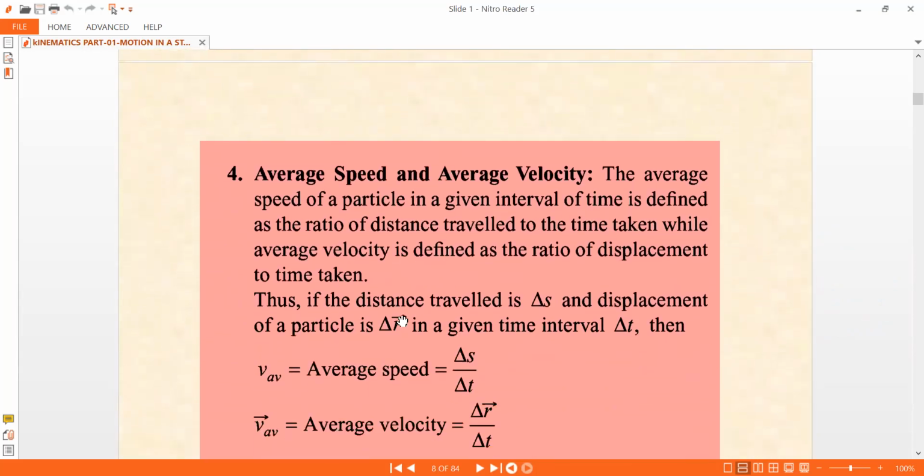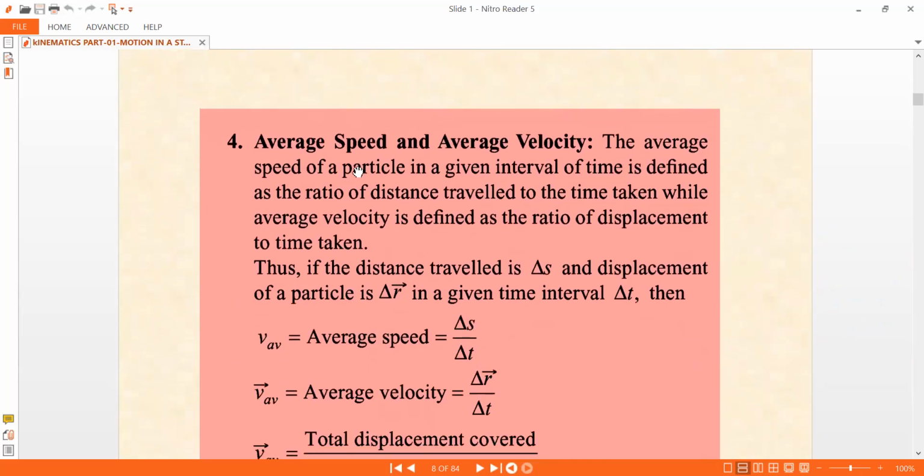So, average speed and average velocity. This is the next part. What are average speed and average velocity? The average speed of a particle in a given interval of time is defined as the ratio of the distance traveled to the time taken, while the average velocity is defined as the ratio of the displacement to the time taken.